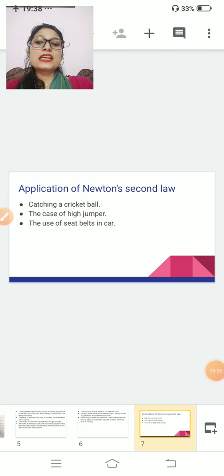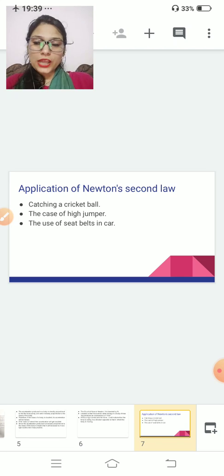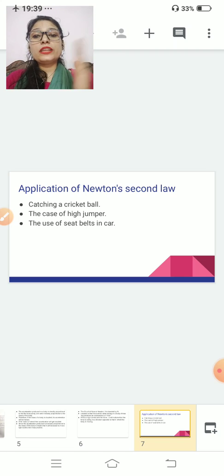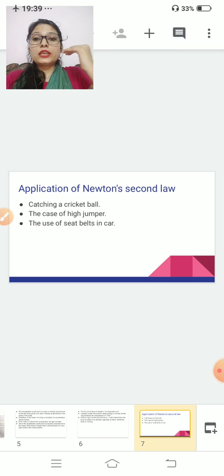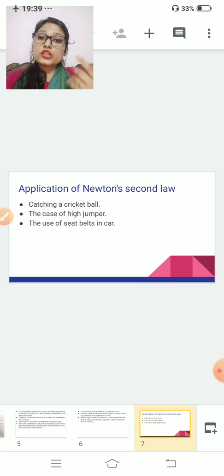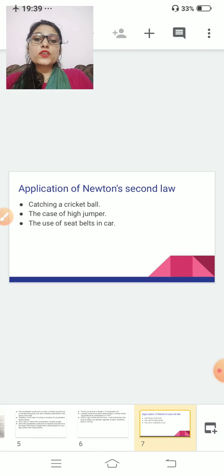The second case is the case of a high jumper. If a high jumper lands on a soft cushion surface, it will take more time to stop. That means it will take more time for the momentum to become 0. So he will not get hurt. Why? Because it will take time to stop. It will not stop suddenly. If the momentum becomes 0 slowly, that person will not get hurt. Clear?